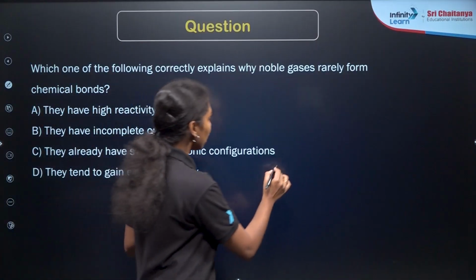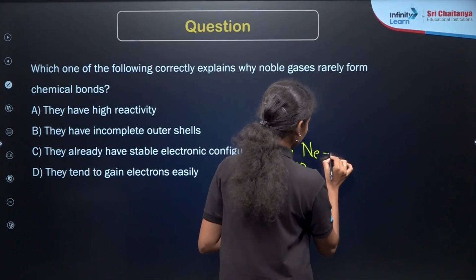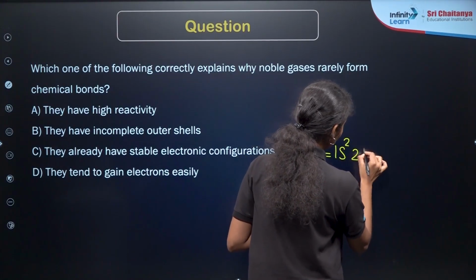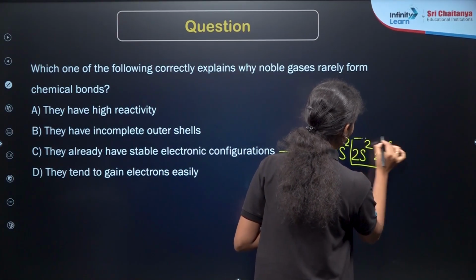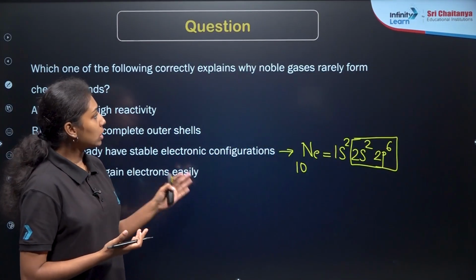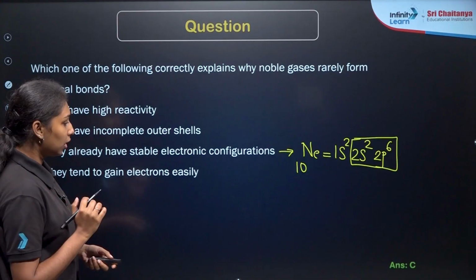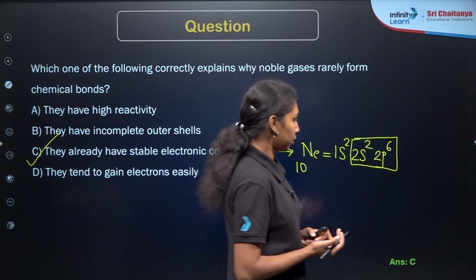For example, if you are talking about the case of neon, it will have 1s2, 2s2, 2p6, which means that the complete octet is full here, right? Octet is full here, so that is why they are not forming any chemical bonds here. So what will be our correct answer? Option C will be the correct answer. They already have stable electronic configuration.